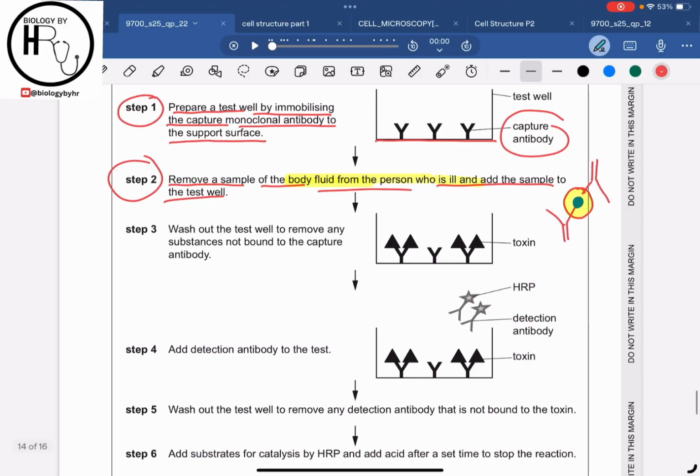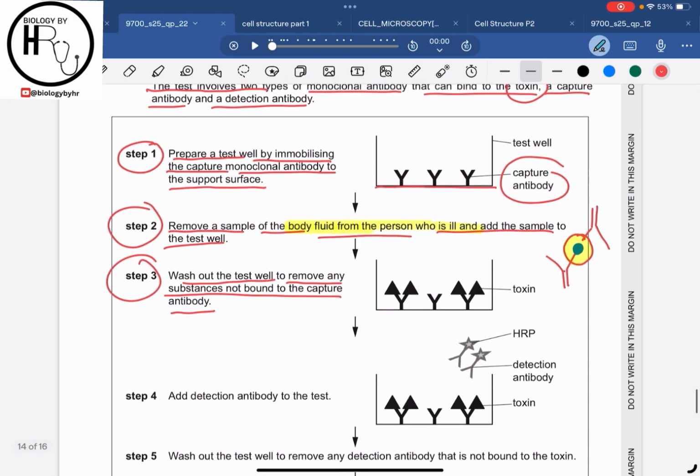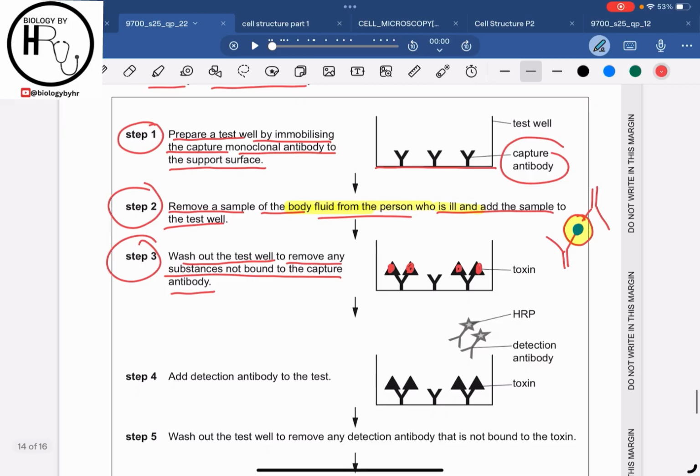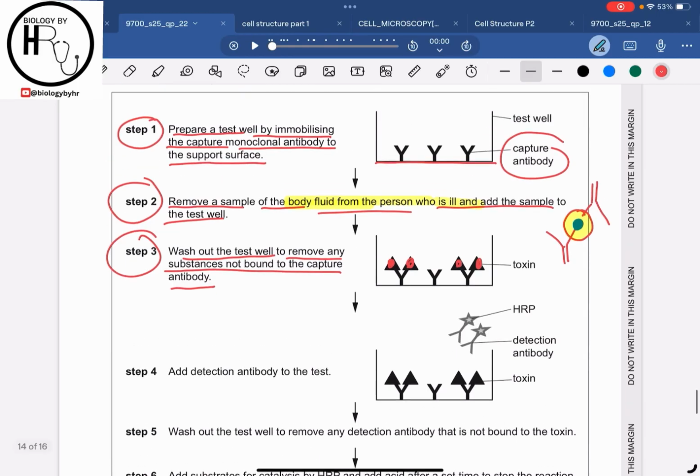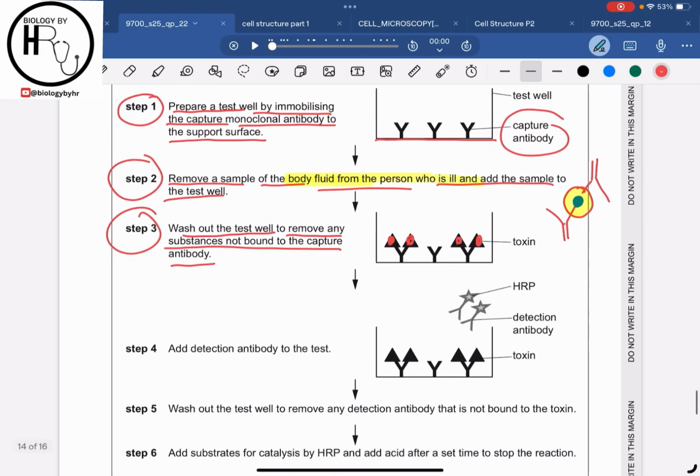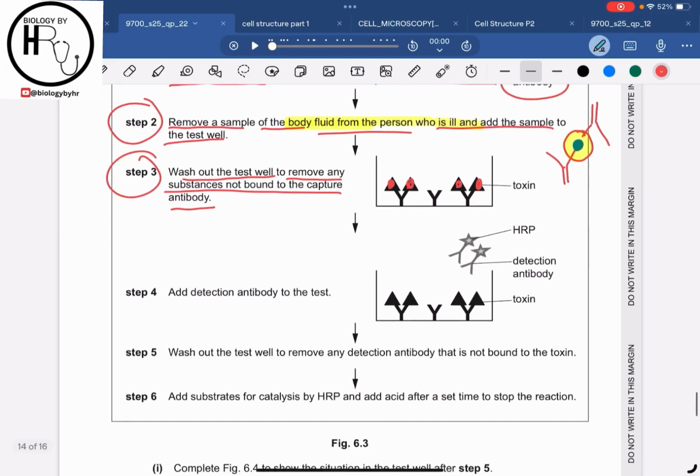Then step 3 will be to wash out the test well to remove any substance not bound to the capture antibodies. Now we will give time for the capture antibodies to bind with the toxins from the body fluid of the ill person. The toxins came and bound to the monoclonal antibodies which were resting on the basement surface of the test well, and then we wash the test well to remove any substances not bound to the captured antibody. And then in step 4 we will add the detection antibody to the test.